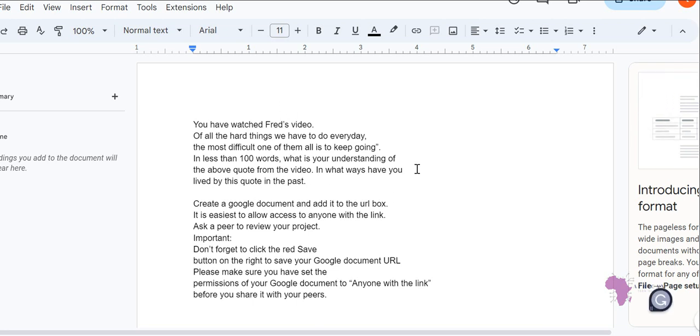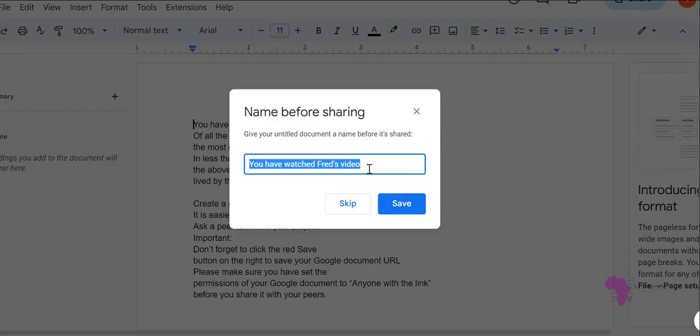So you have this one. Assuming that you are done with your writing, whatever experience you have indicated there, what shall you do next? After you are done and everything is okay, you change the title. You go to the top, where you have Rename, go to that title, and then maybe you can say Welcome as the title name. Or even before you do that, you can click on Share, and it will ask you to change the title name. So I will change the title name to be Welcome on Board. So that is the title of my document.